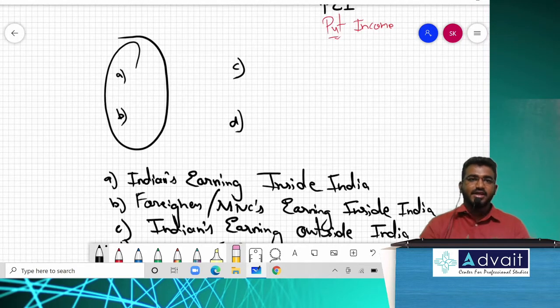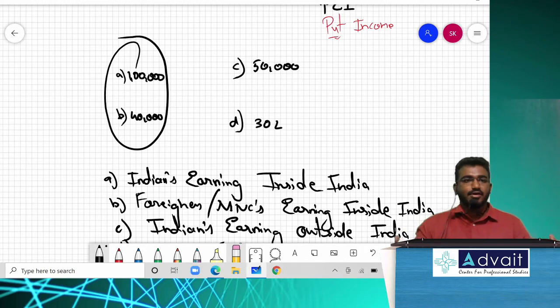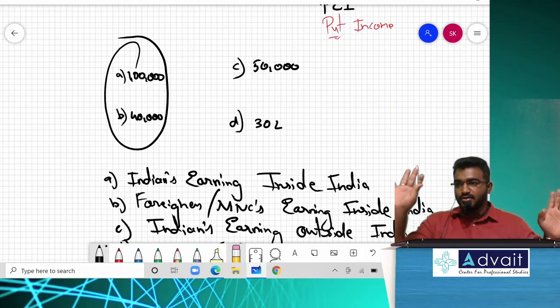Okay, let me take some random figures. Sir, in India, we Indians are earning somewhere around rupees 1 lakh. Foreigners earning inside India, let me say some 40,000 rupees. Indians earning outside India, 50,000 rupees. Category D, let me say, some 30 lakh rupees, which is not that important to us in the respective countries. I'm least bothered about it.